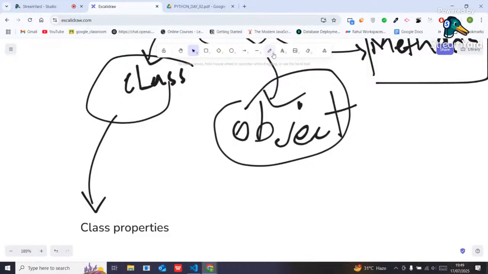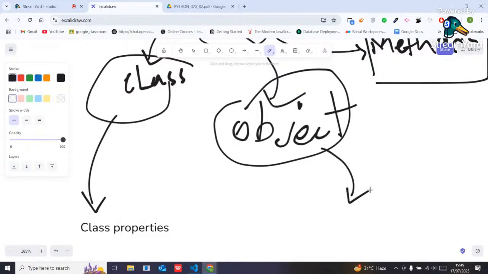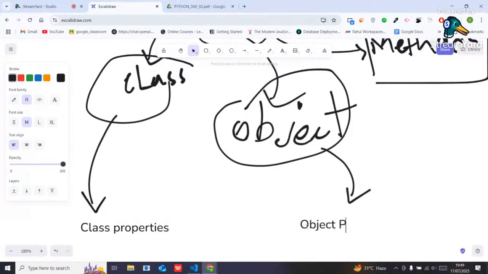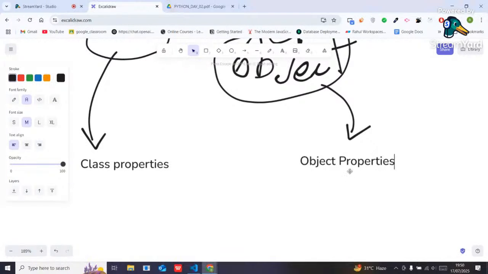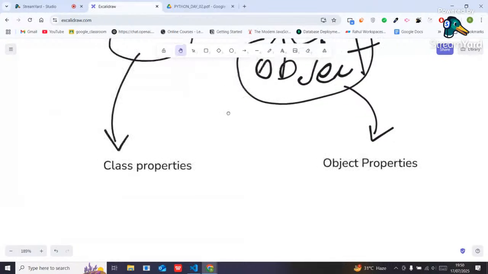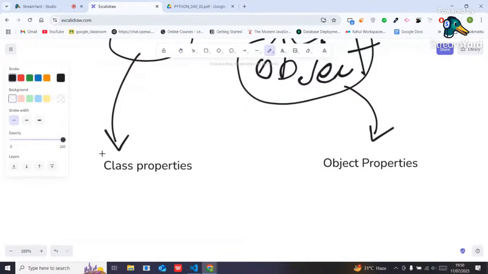The properties I store inside an object will be known as object properties, right? Those will be considered object properties.